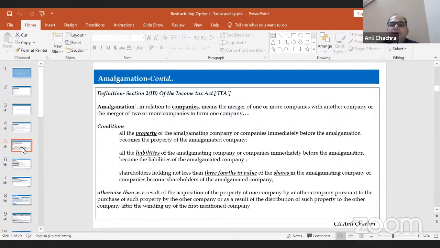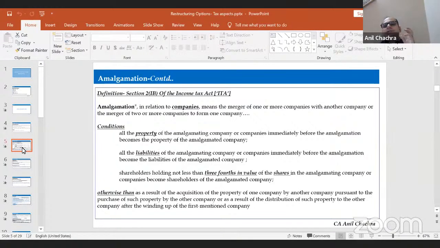And there are certain things that we need to keep in mind: the acquisition of the property should not be on a silo basis, or the assets should not be taken over on a piecemeal basis. That will not be counted as an amalgamation or a merger as per this Income Tax Act.